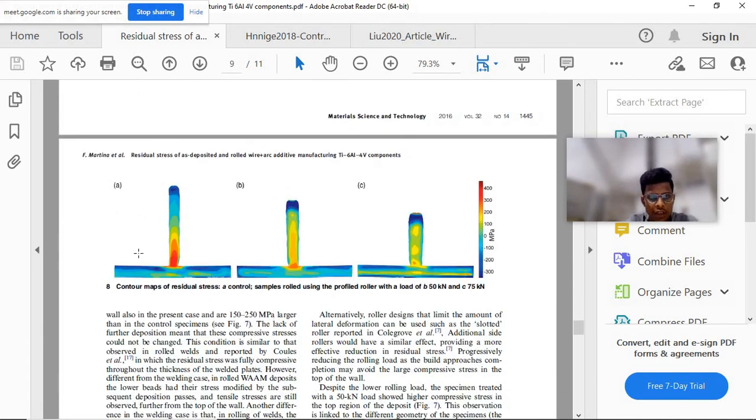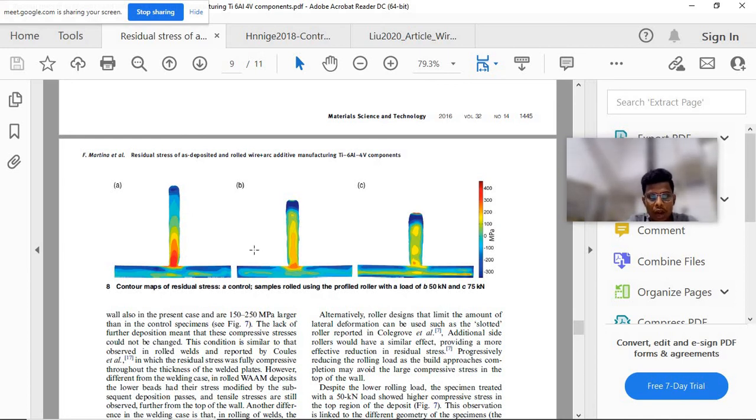in this figure, these are the contour maps of residual stresses. This is the as-deposited component, and this is the cross section of the as-deposited component. You can see here, right? There are a lot of residual stresses at the center, at the intersection. A lot of residual stresses are developed in the additively manufactured component. This is even valid for welding also.